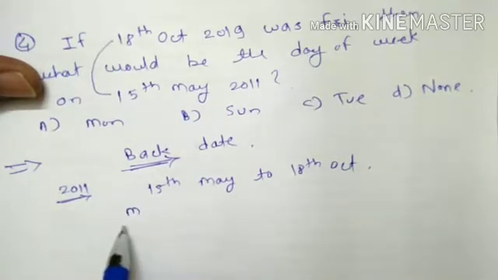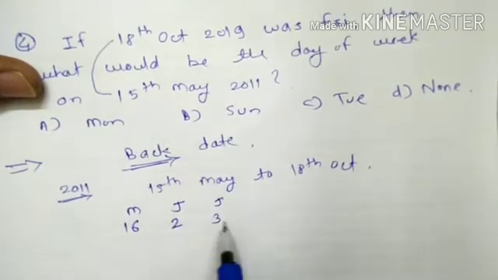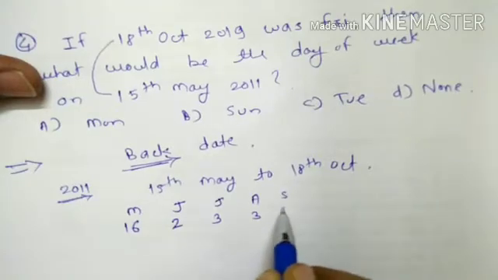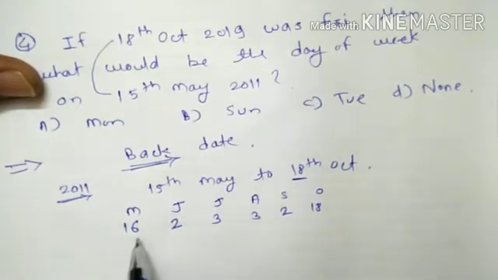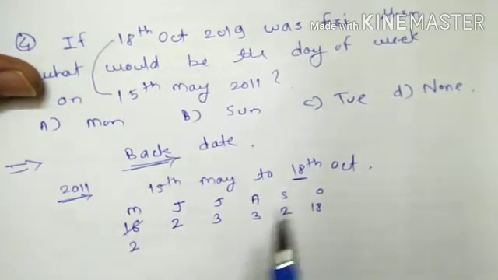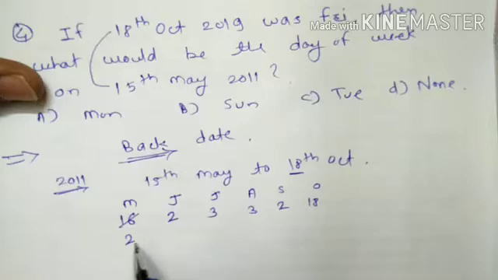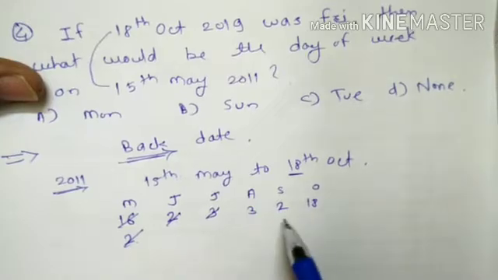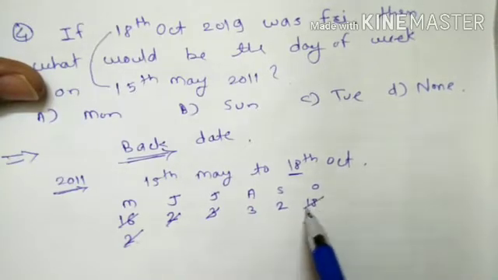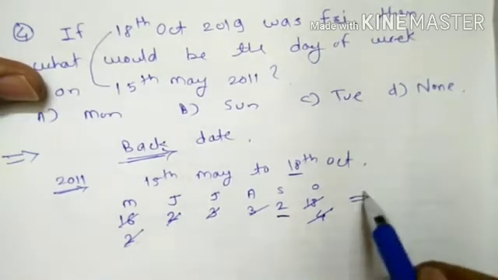May 15 to 31, that is 16 odd days. June 2, July 3, August 3, September 2, and October is 18. Okay, after this 16 means 2 odd days. There is one more simple approach: whenever we get 7, cut that number. 2 plus 2 is 4, 4 plus 3 is 7, so here we got 7. After that 3 plus 2 is 5, and here we don't get 7, so 18 means 4 odd days, after dividing by 7 we get remainder 4. So can we get 7 here easily? 4 plus 3 can make it, so it is 2 odd days. This is also a quite simple approach.